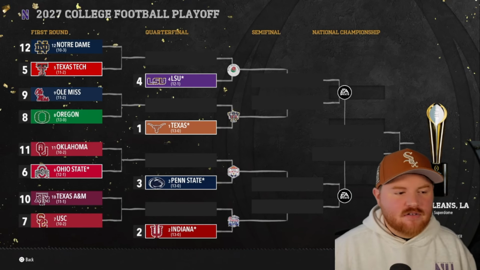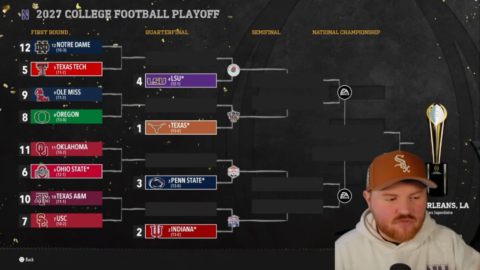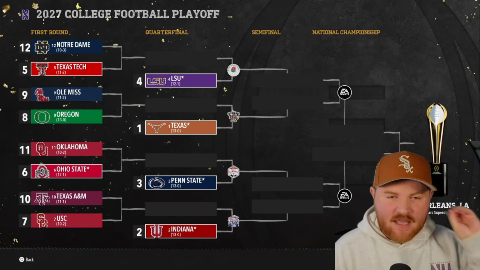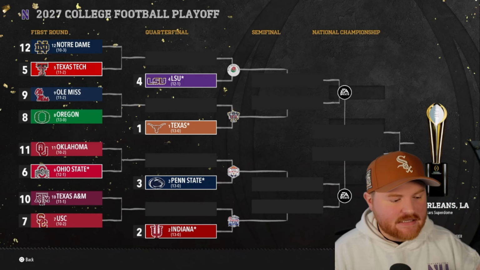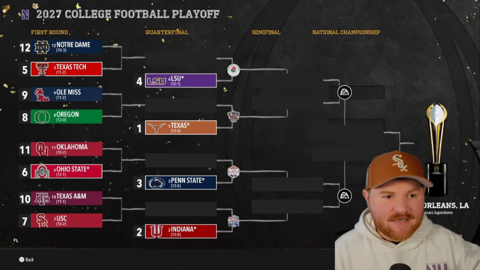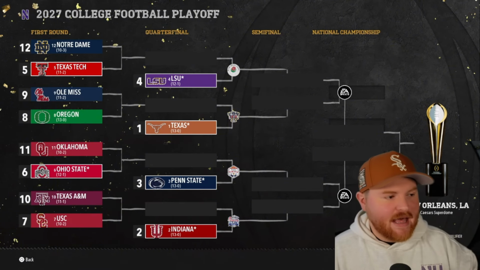Okay, here is our final CFP bracket. So LSU makes it in for the first time. Texas, for the third time, is in a first-round bye. Again, if they can win a national championship game, they are by far the best team. If they can't, they will be the best team that couldn't do it. Penn State is number 3 yet again this season. Indiana makes it in undefeated, so we have 3 undefeated teams in here. Somehow, Georgia most likely went undefeated and didn't make it in. I don't know what college football playoff or college football 26 is doing with that.